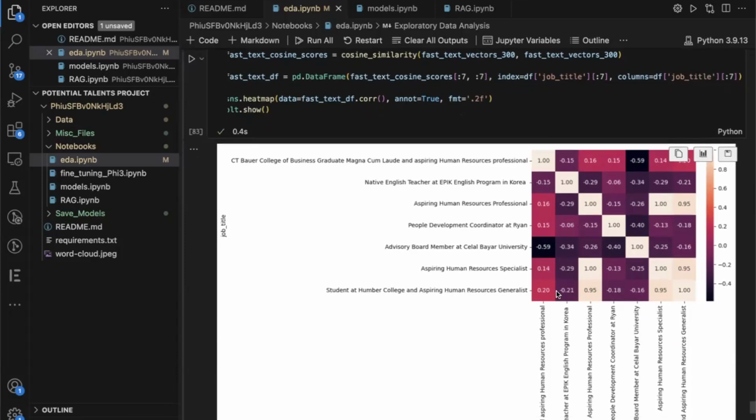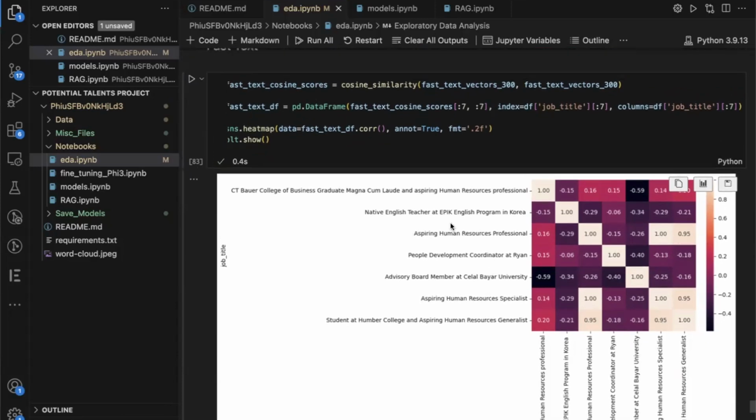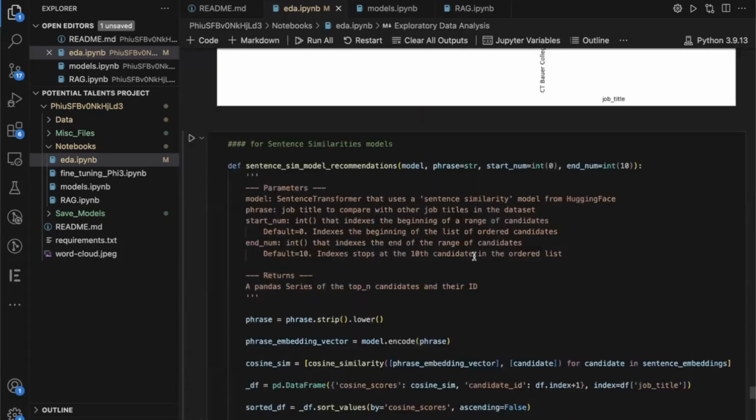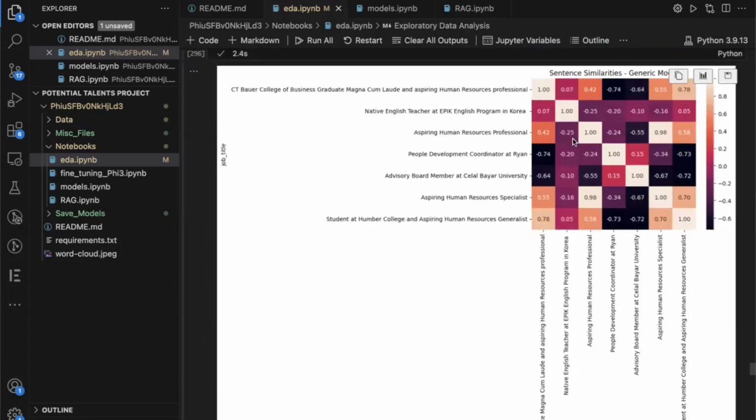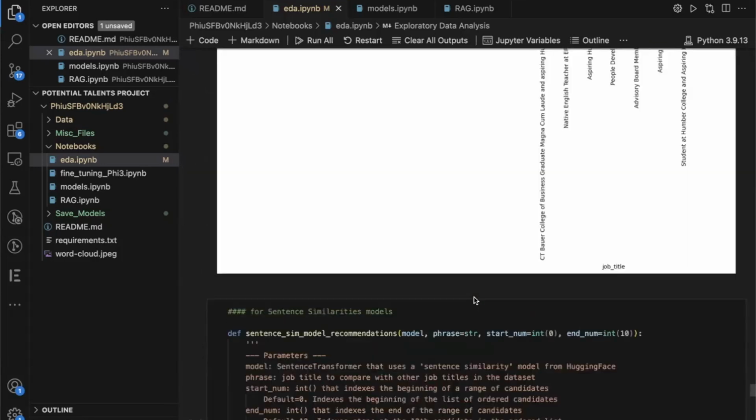But we're just seeing a lot of values right in that range between negative 30 and 20. And then we have 95 here. So I didn't really want to use these embeddings going forward because I thought there was a lot more information being conveyed in these BERT similarities and these generic modeling similarities than there were with the fast text